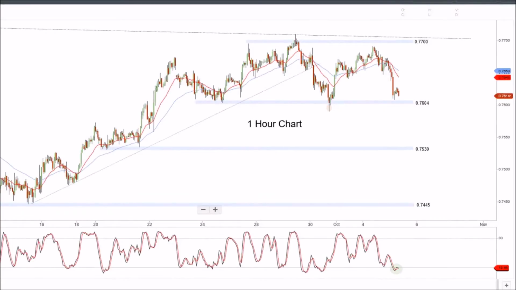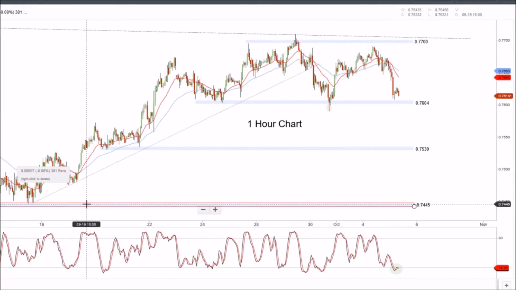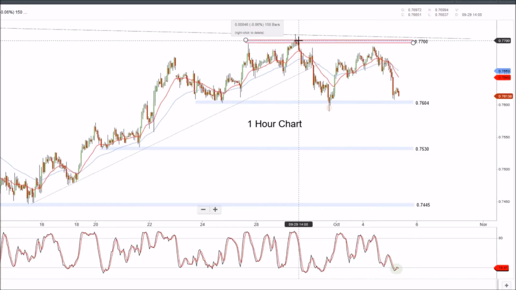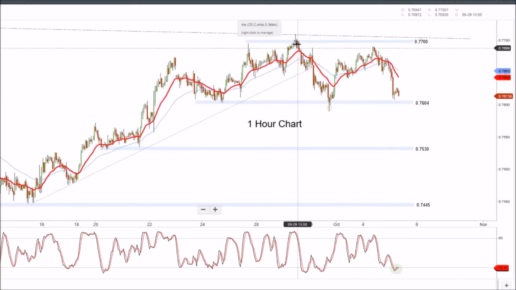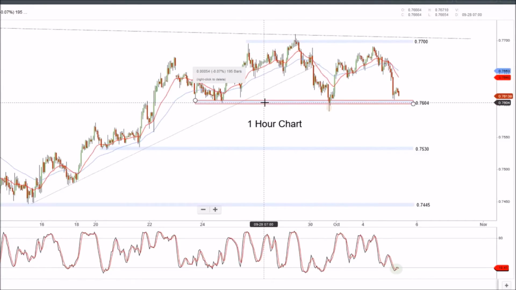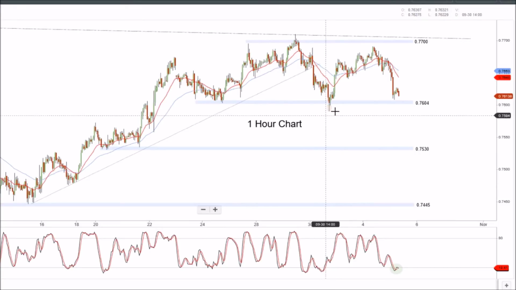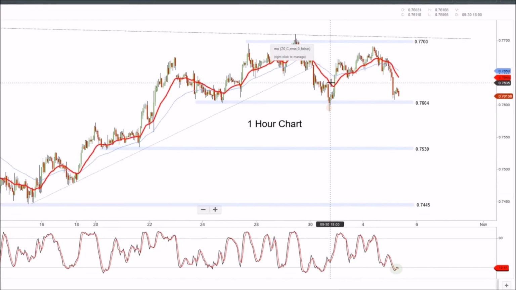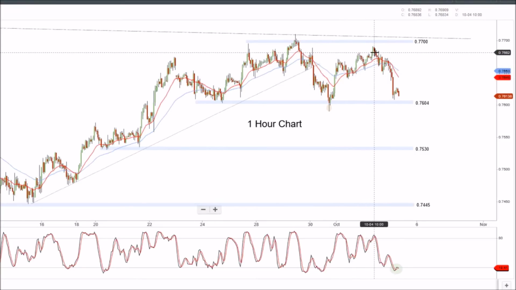Looking at the Aussie dollar 1 hour chart here, we can see that trend up has broken, that move higher from 74.45 up to 77.00. Now, we did say that was going to be a big effort to get through that zone, and we did get that washout of the 77.00, and then we came down, hit support, and also washed out some short sellers at 76.04. It did bounce off that level. But what we've done is really made a major lower high there